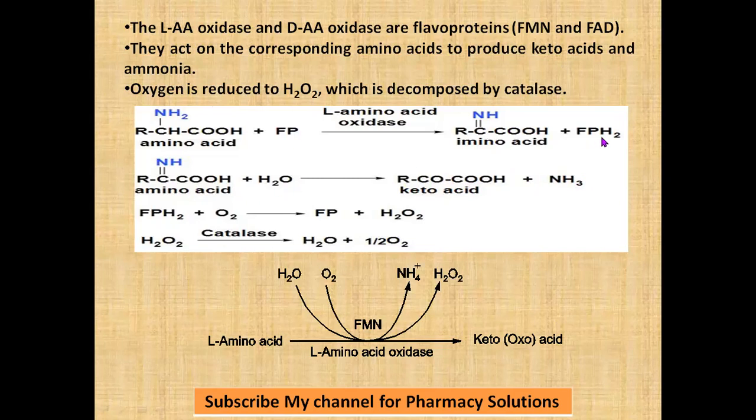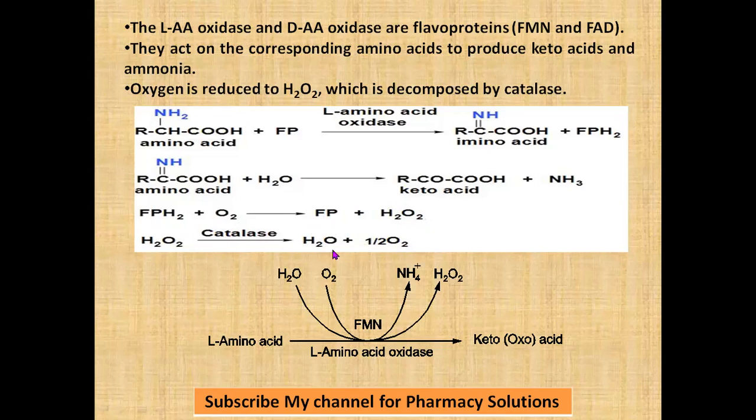Here this FPH2 flavoprotein, to which two hydrogens were transferred, is oxidized with an oxygen molecule. So FPH2 plus O2 will reduce this oxygen to form H2O2, and this coenzyme is liberated. So this is toxic. This toxic substance is immediately detoxified by the enzyme catalase: H2O2 is converted to H2O plus half O2.